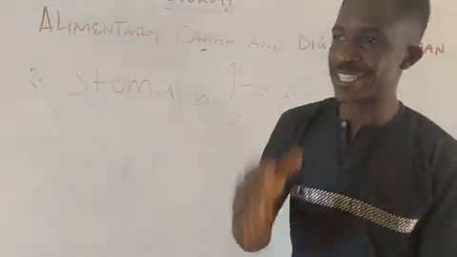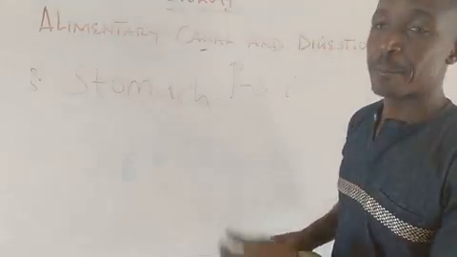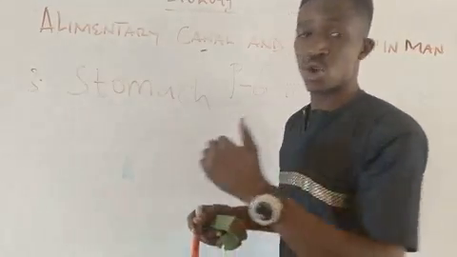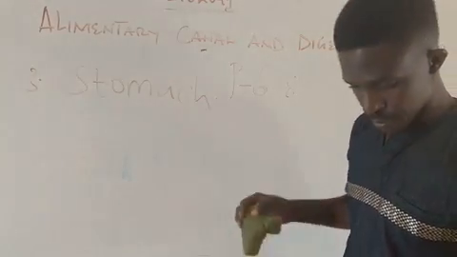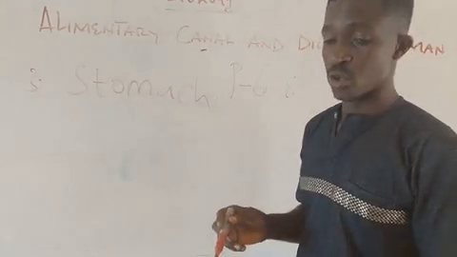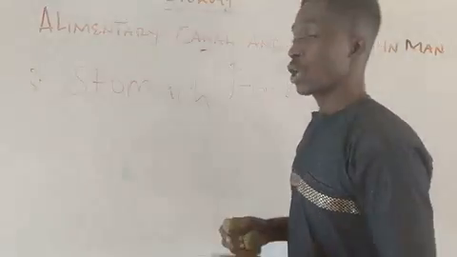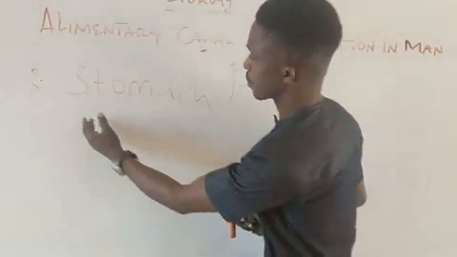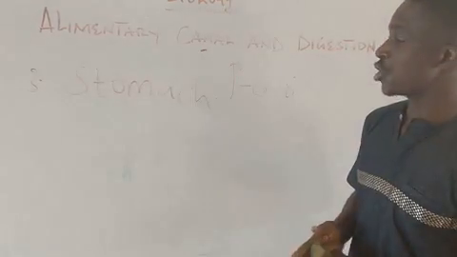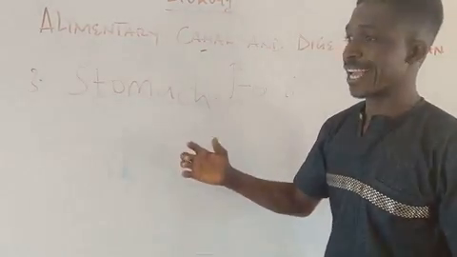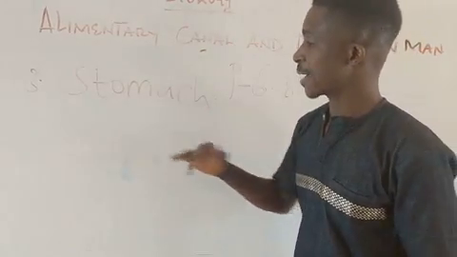But once the food gets into the stomach, what it does is temporary storage. It will just go down and be stored in the stomach. So it's a very key thing that we need to understand. So the next point I want us to note in the stomach is that the stomach consists of a gastric gland. It consists of what? A gastric gland.